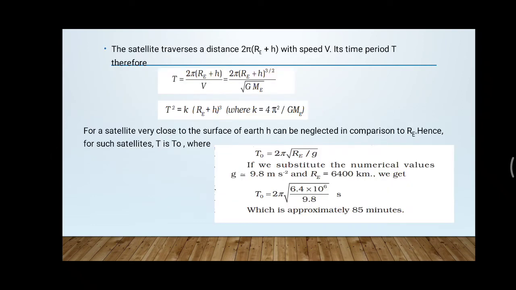As well, if you consider H as 0, that means the satellite is very close to Earth, then the T value will become T0, and the H value will be neglected. Then T0 value will become 2 pi into root of Re divided by G. You can substitute the values of Re and G, then you can obtain the value of T0 as 85 minutes. 85 minutes is the time required if H is approximately equal to 0 or H is very much less than Re.